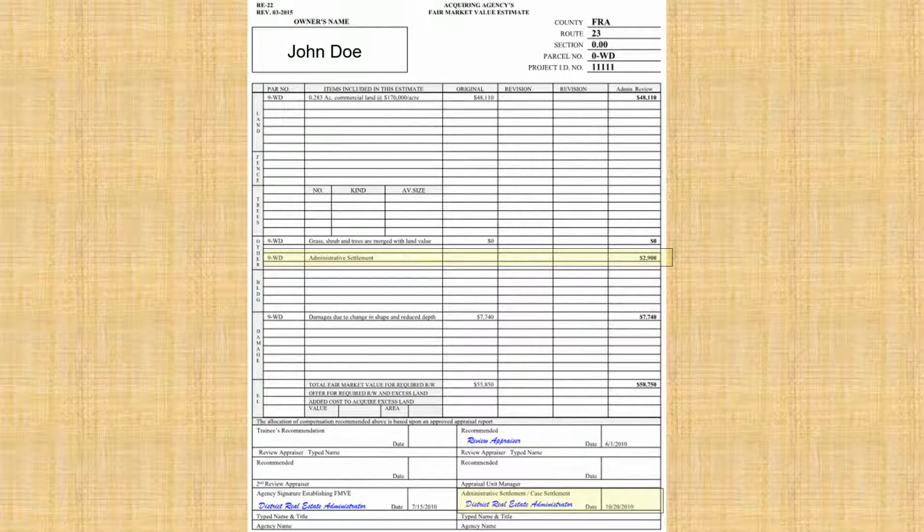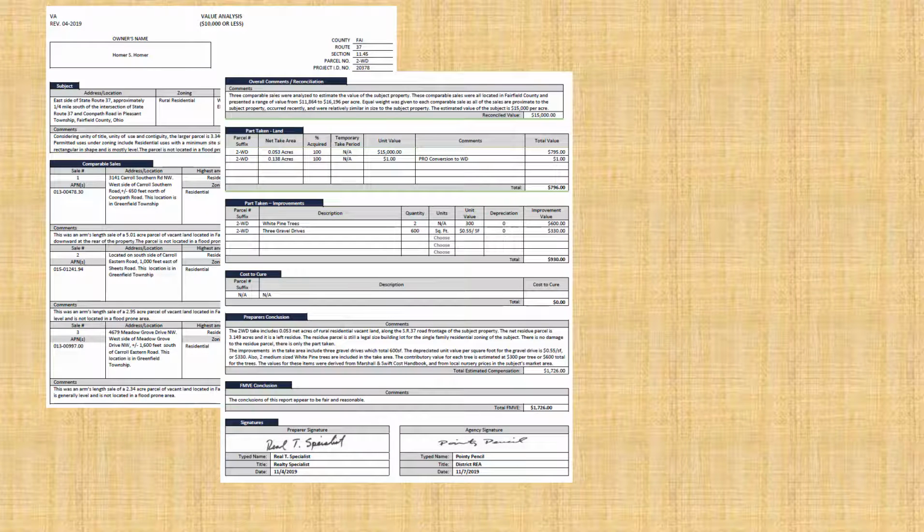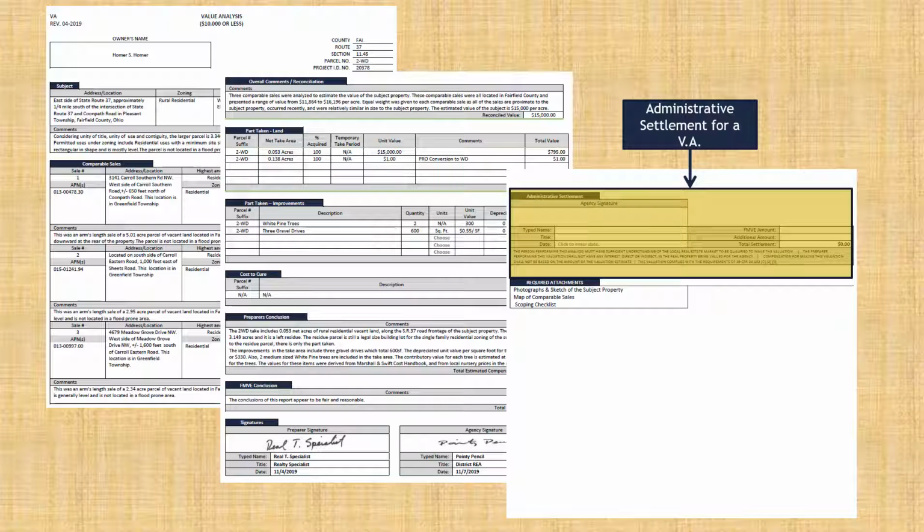Here is the RE22 that basically shows the administrative settlement. It's located in the category of other and is highlighted, going across the page, 9WD administrative settlement, and then the signature of the district real estate administrator. This is the value analysis form that would be used in the event that there is an administrative settlement. And as you see, the last page is where the signature would take place for the administrative settlement.